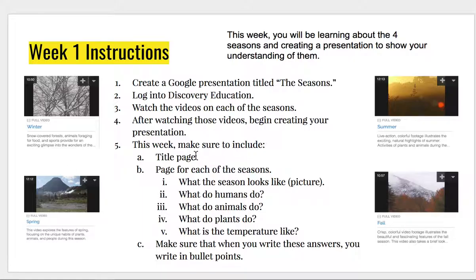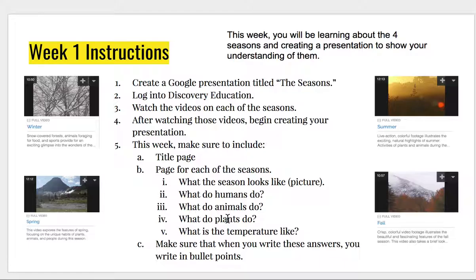After watching those videos, make sure you create your presentation and follow the directions. You need to have a title page. You also have to have a page for each of the seasons, so that's 4 other pages. In each of those pages, you need to include what the season looks like through a picture, what humans do during the season, what animals do during that season, what plants do during that season, and try to describe what the temperature and weather patterns are like.